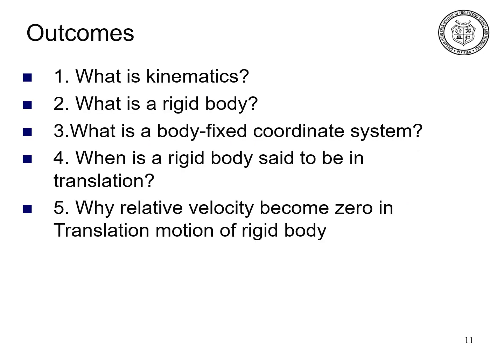Now what will be the outcome of this lecture? After the completion of this lecture, you will be able to answer: what is kinematics, what is a rigid body, what is a body fixed coordinate system, when is a rigid body said to be in translation, and why does relative velocity become 0 in translation motion of a rigid body. You have to answer all these questions in the coming interactive session. I can randomly ask these questions of any one of you, and you have to answer them. So this is all about today's lecture.